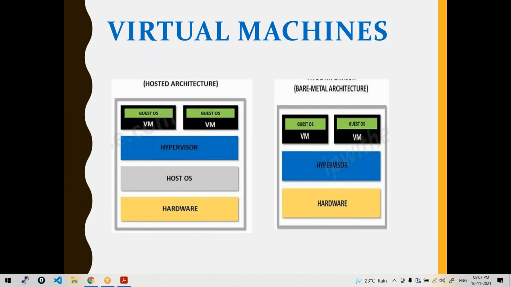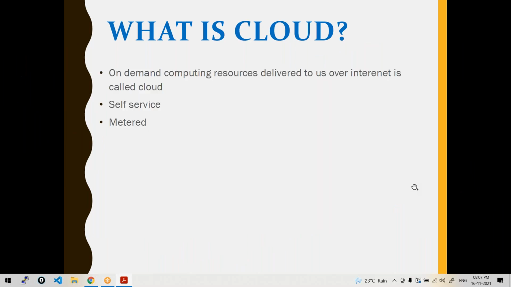Let's talk about what is cloud, why we need it. So what is cloud? On-demand computing resources delivered to us over the internet is nothing but cloud. It's basically called cloud computing, or simply you can call it a cloud, right? See, I need some virtual machines. So I can create some virtual machines, some VMs, on cloud.